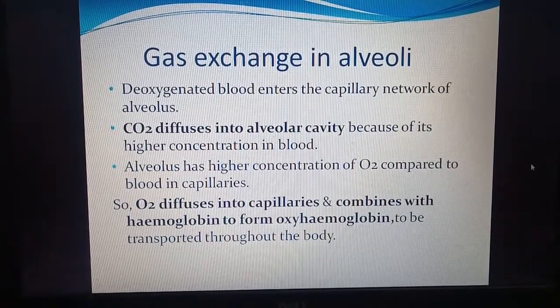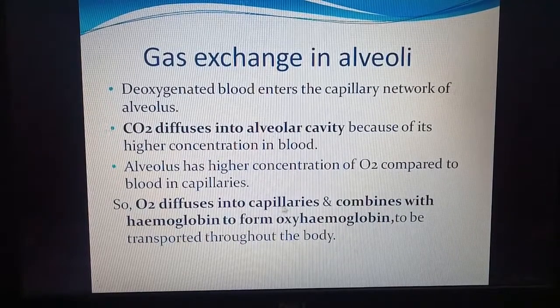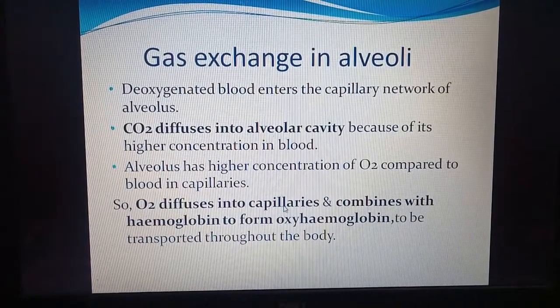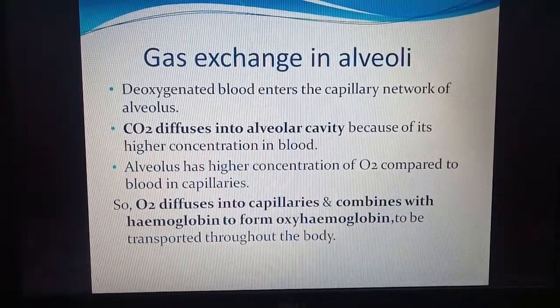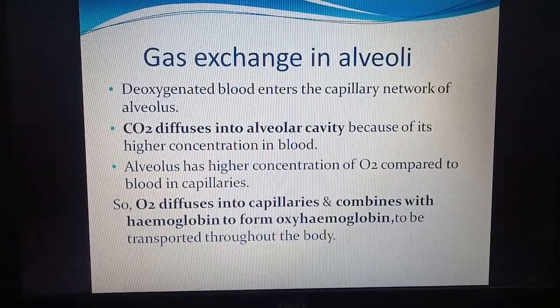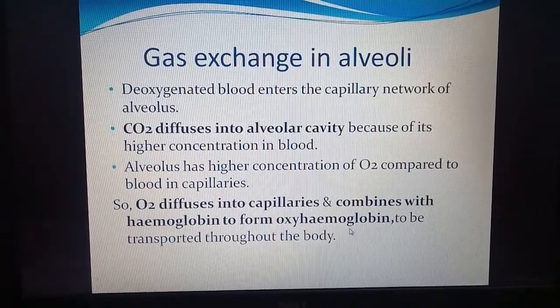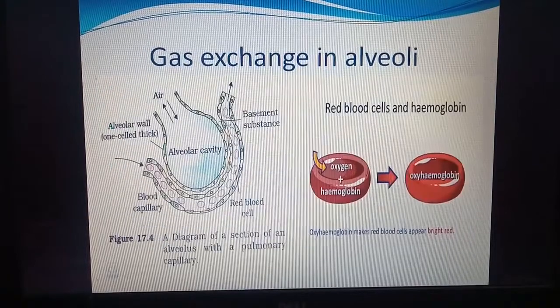So CO2 enters into alveoli, and alveoli, as we know, had oxygen which had just come. So it diffuses into the blood vessels. So oxygen enters from alveoli into capillaries, while carbon dioxide diffuses from capillaries into alveoli. Oxygen combines with hemoglobin of blood to form oxyhemoglobin, which is transported to cells.